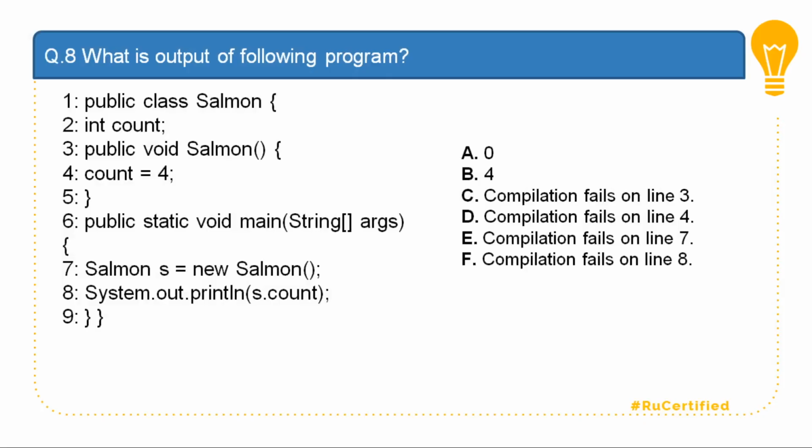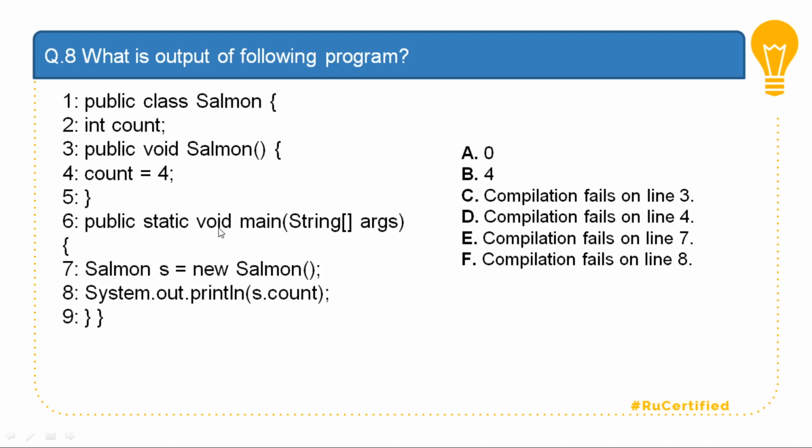Question number 8. What is the output of the following program? There is a class called Salmon which contains int count, and there is a constructor-looking method, public void Salmon, which initializes count to 4. Don't get fooled when you see a constructor like this, because constructors cannot be declared with void. Another rule to remember is that this doesn't generate a compilation error, because if you write it like this, it is treated as a normal method. To get count equal to 4, you need to call this method by creating an object of Salmon and calling it by the object reference.